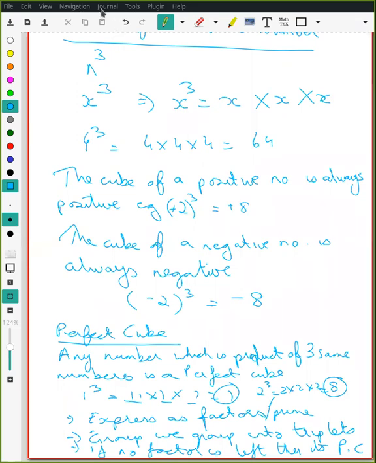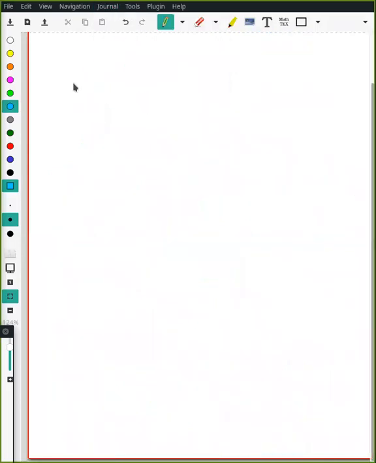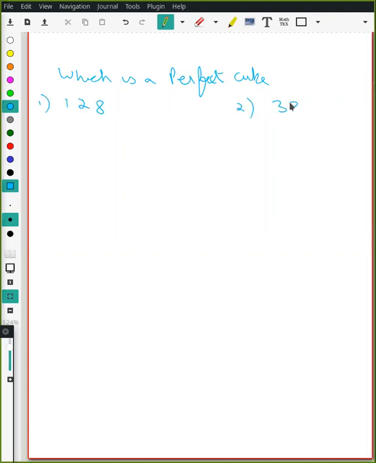Okay. Let's do a quick one. Which of these numbers is a perfect square or perfect cube? 128, 2, 3, 3, 7, 5.